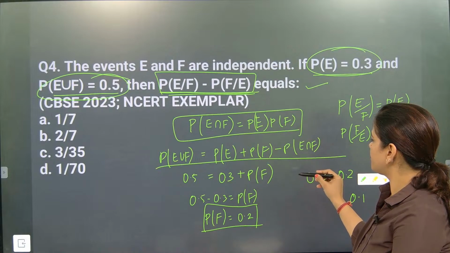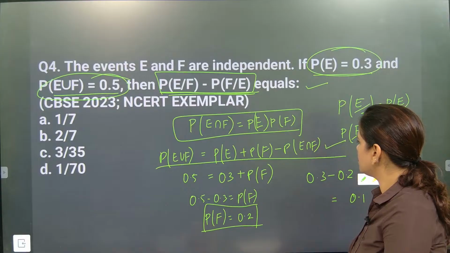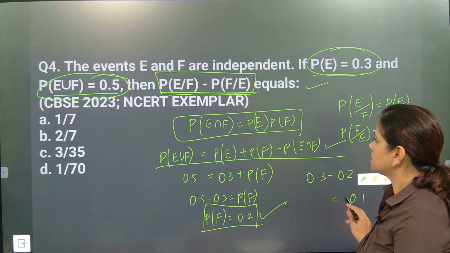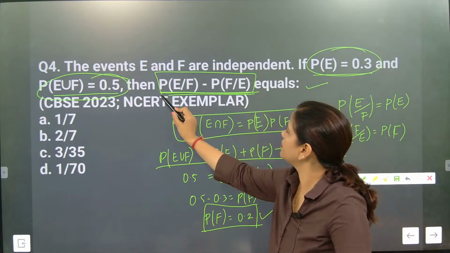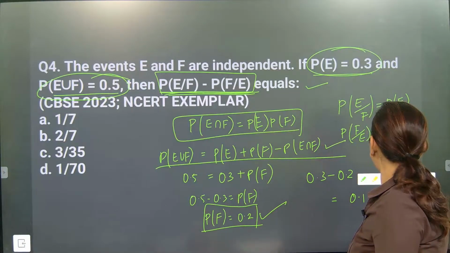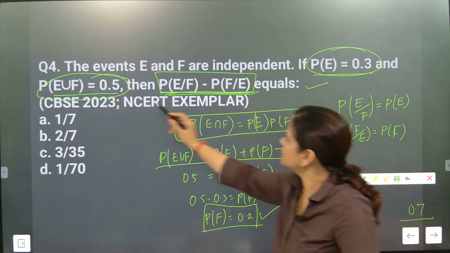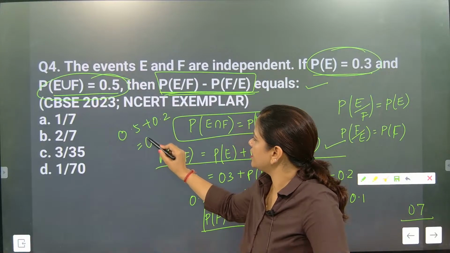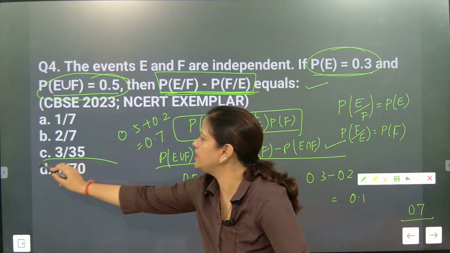P of F, the intersection will not be there. The common part will not be there. 0.2 is common. Okay, I understood where I did it: the P of E by F intersection part will be 0.7. Understood. So 0.5 plus 0.2, it is coming as 0.7. So the 0.7 part will come, D option.